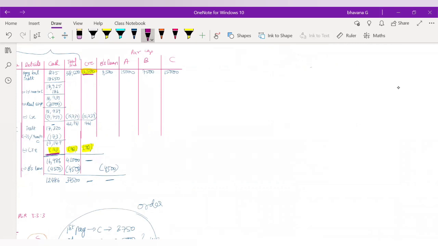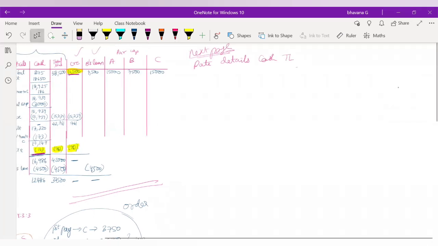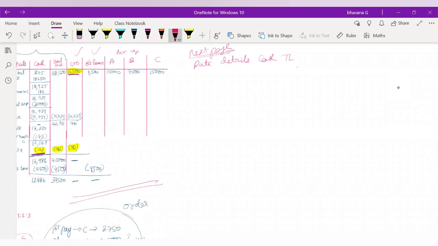Suppose like this, also in your exam, it might happen that your page might end here. So whenever you are writing it on your next page, you need not again write creditors, B's loan and all. Directly the four columns first you can make, that is date, details, cash, total liability, and whatever the remaining liabilities are, that alone if you write, it is enough. That will be A, B and C. If you write these, it is more than enough.